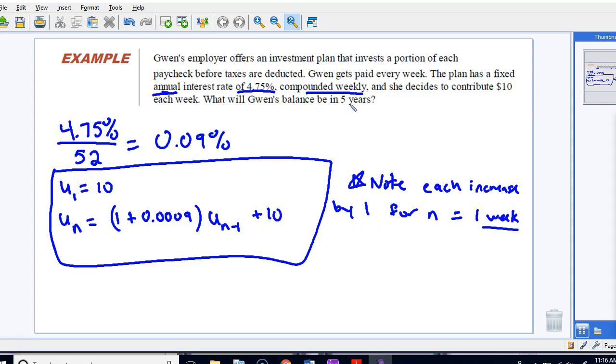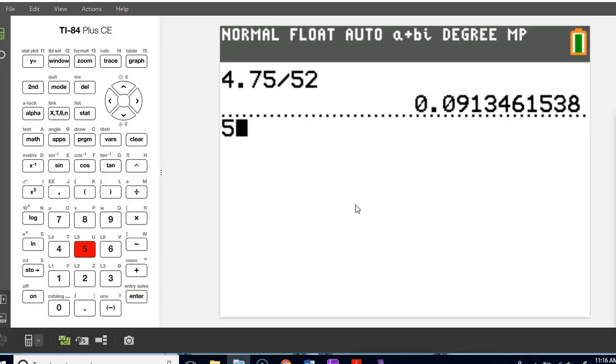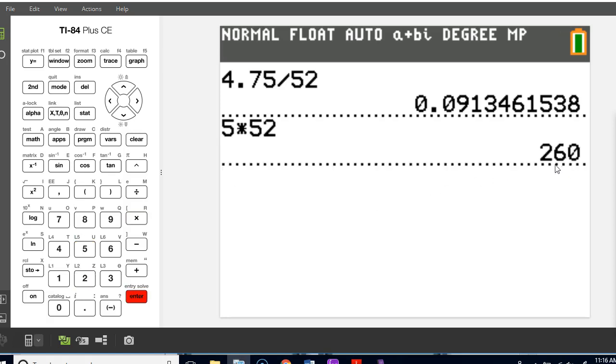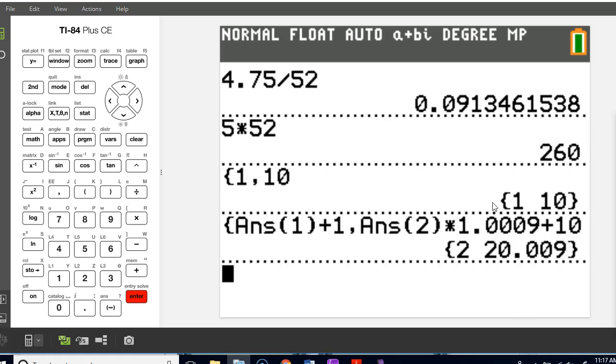So if we're trying to find the balance in 5 years, holy cow, that's going to take a long time, right? 5 times 52, we're going to have to do this 260 times with our recursive routine. So I'm going to go ahead and just type this in and show you what happens. Ready? Go. You can see I set up the bracket 1, 10. So this is week 1, $10. And then I plugged in the recursive routine. Week 2, $20. Now we're going to go real fast all the way through, and we'll end up with our 52 weeks, which is 260 weeks. When we get to 260, then we'll be at 5 years.